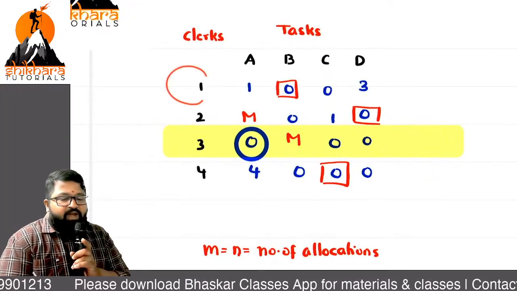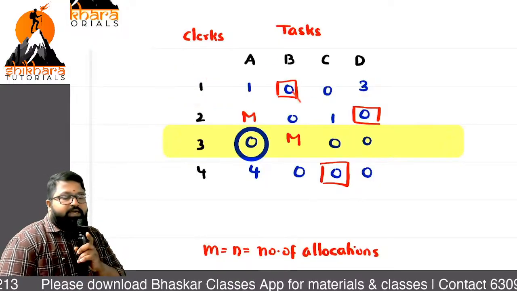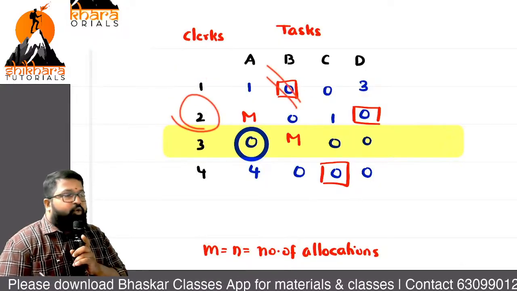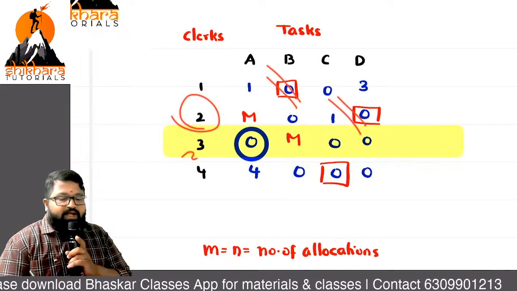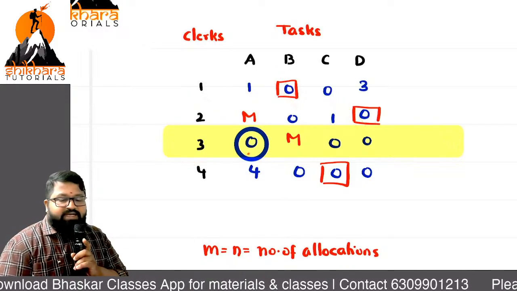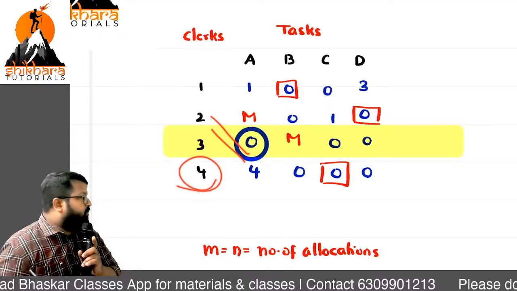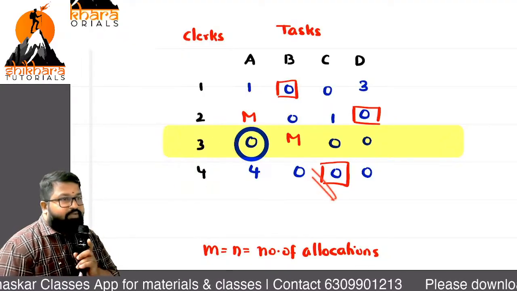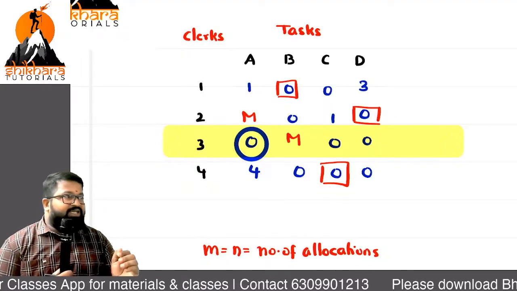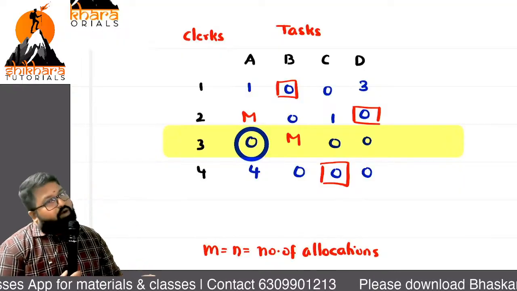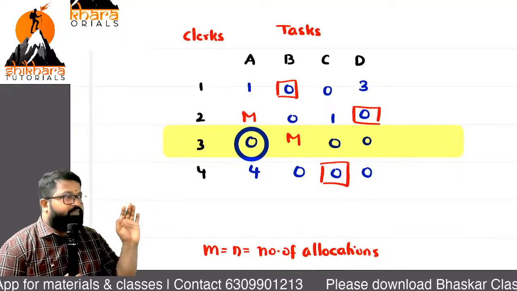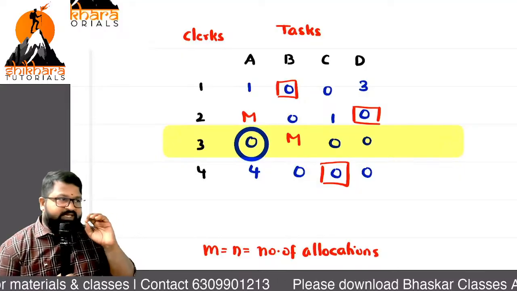For clerk 1, the task we are giving is task B. For clerk 2, task D. For clerk 3, task A. For clerk 4, task C. You can present in a proper table format, or else the other option is sentence format. At least any one of them is a must.